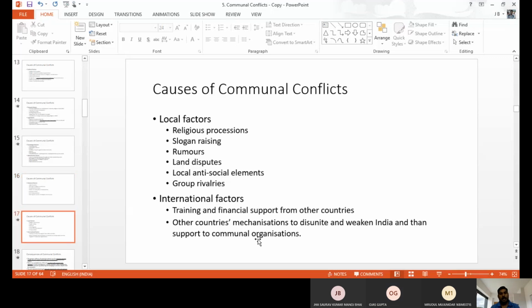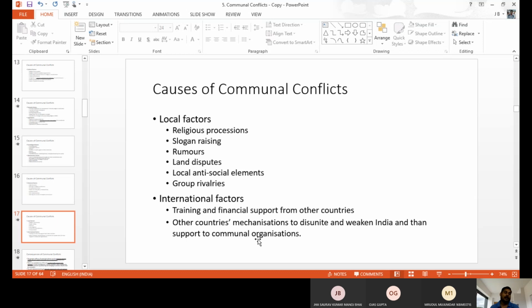And next one, local factors. Local means there are national factors and local community factors like religious processions, slogan raising, rumors, land disputes, local antisocial elements, group rivalries.